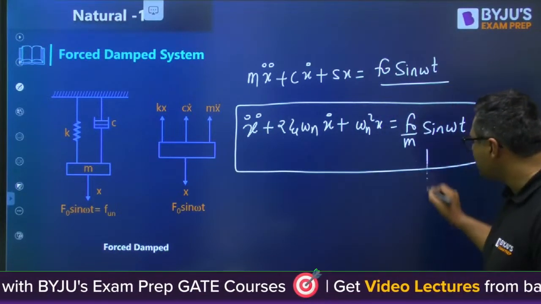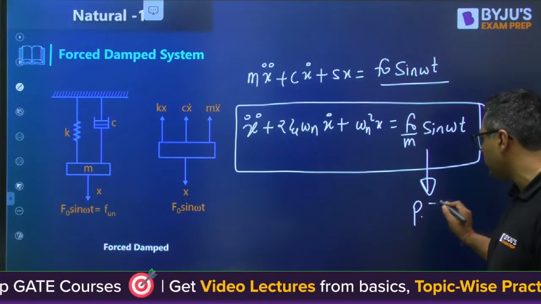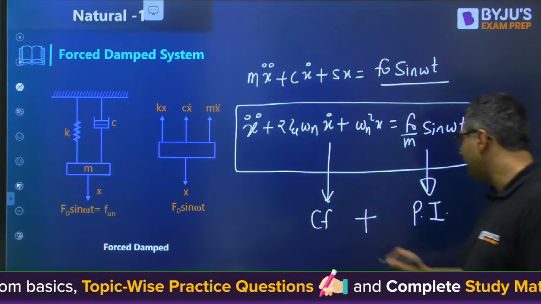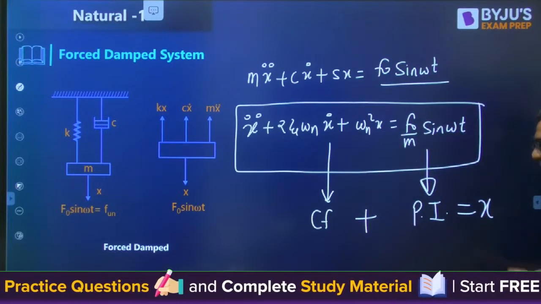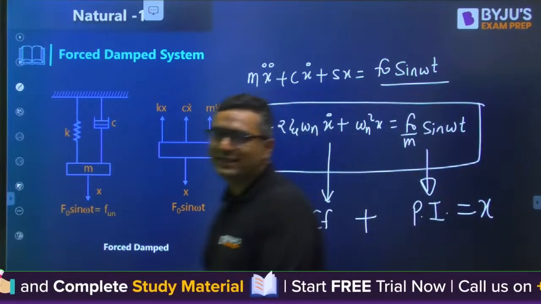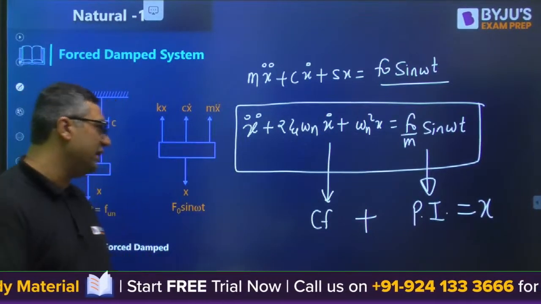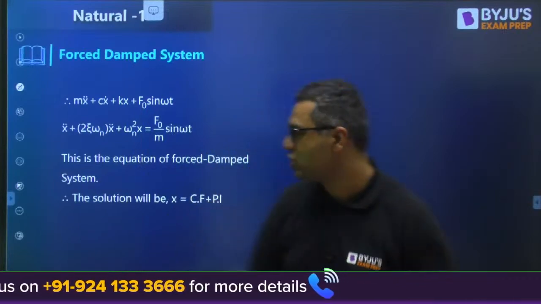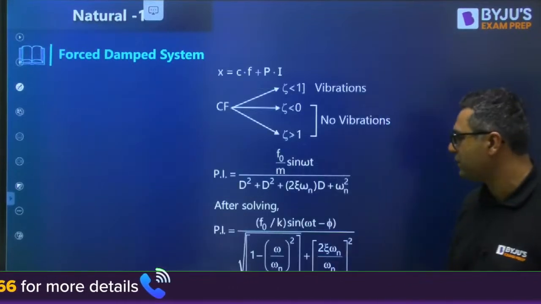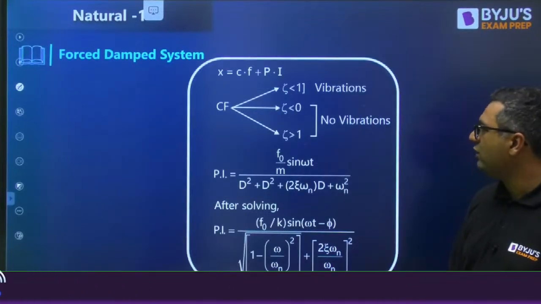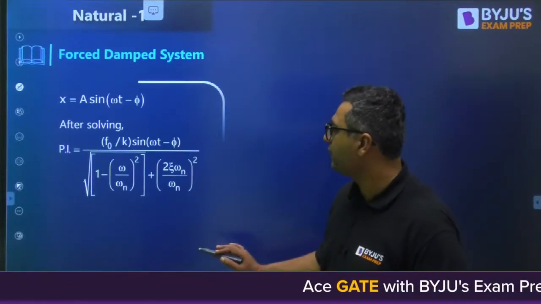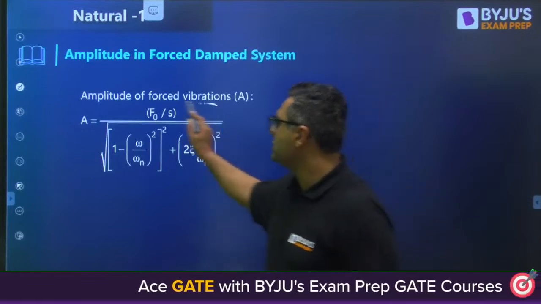So this right hand side will give the particular integral, the left hand side will give the complementary function, and the total answer will be the summation of that. When you go through all this derivation, we will have some very important results. The first result is related to the amplitude of vibration. As I said, vibrations are always present. So when you solve it, you will get the amplitude of vibration as I am showing it. The amplitude of vibration is this.